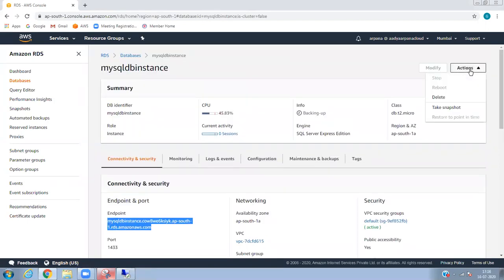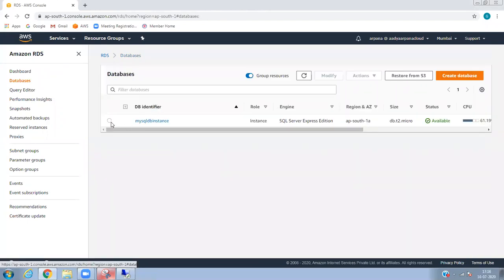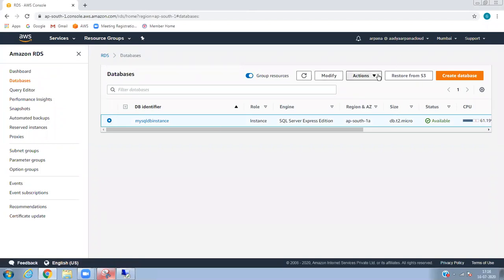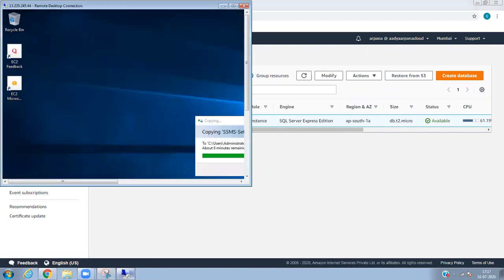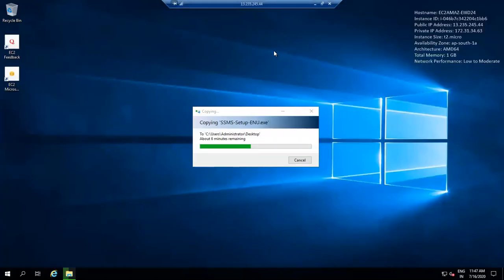For this particular database, we don't have a read replica option. Maybe for the Express edition, there is no read replica. But you can take a snapshot and restore at any time. Once it is copied to the server, we can install it, and I'll show you how to configure it. So basically we do this in the server, right? Let's see.